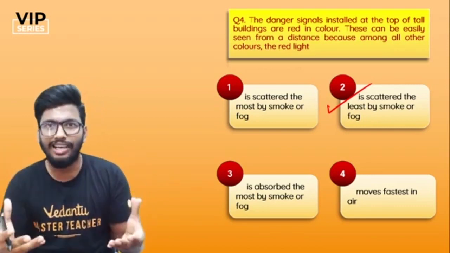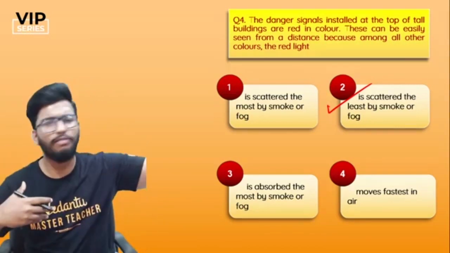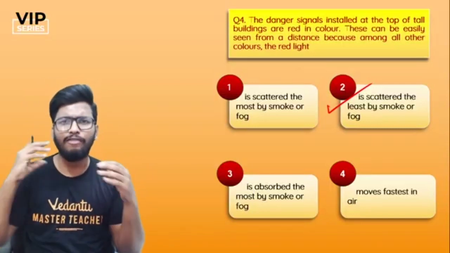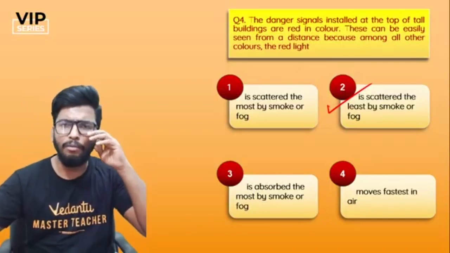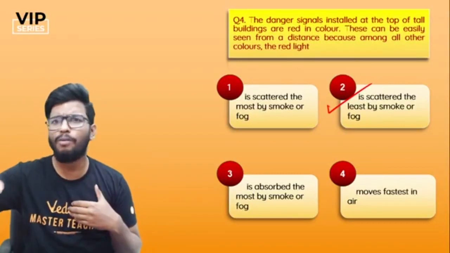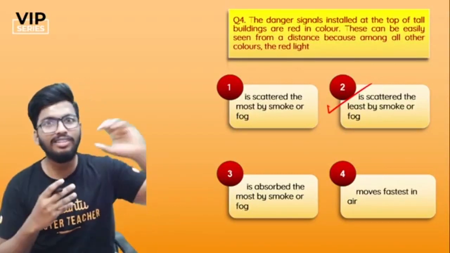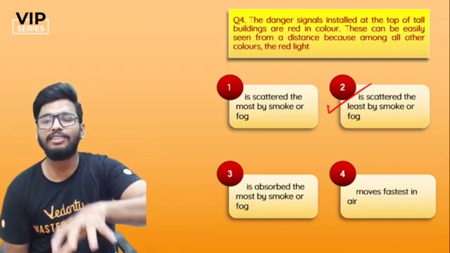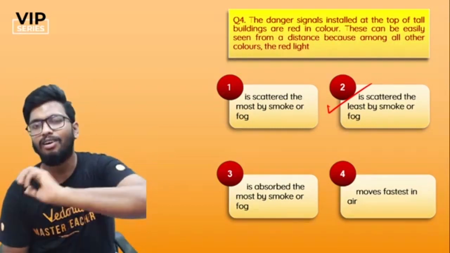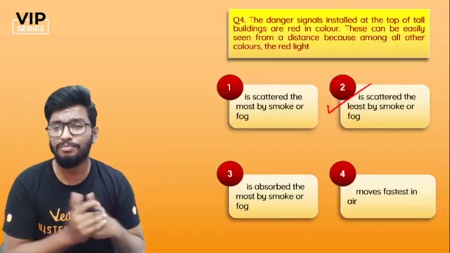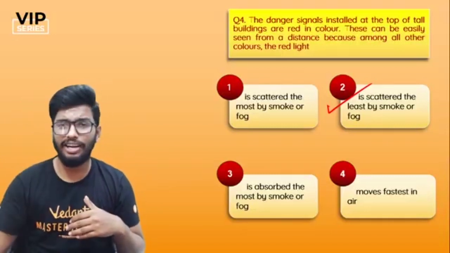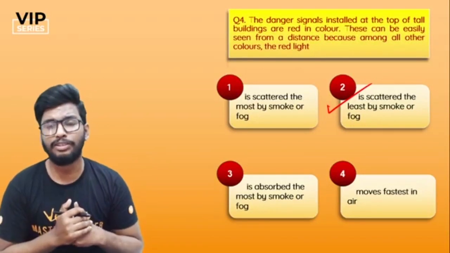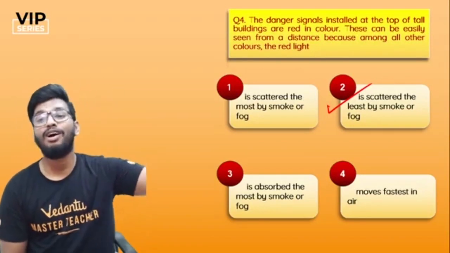See, when you talk about danger signs, you want people to see from a further away distance so that they'll know that, okay, there is something ahead and have to be cautious about how I'm moving or what speed I'm going at. And that is the whole point we use red color, because you want the light to travel a longer distance, and that can happen only for red wavelength, because it has a much greater wavelength, the highest wavelength among the visible spectrum, and hence it can travel a much longer distance.